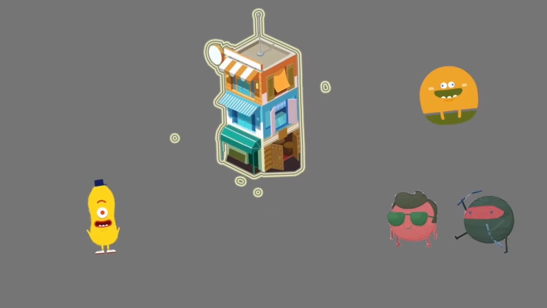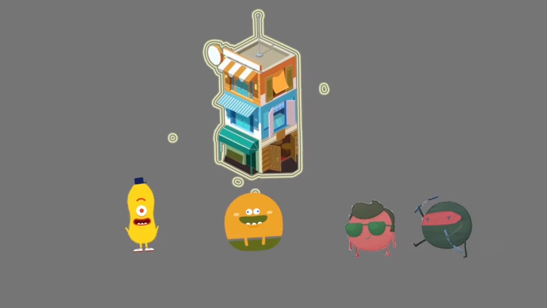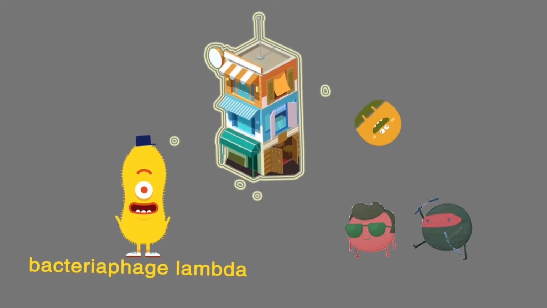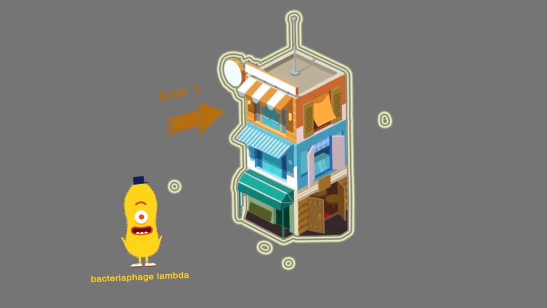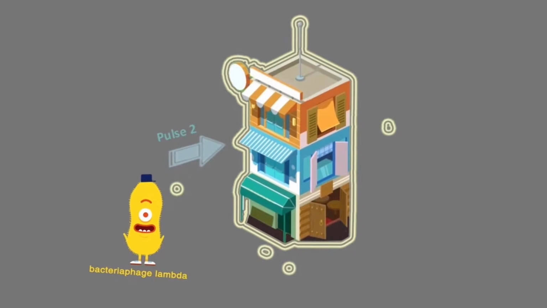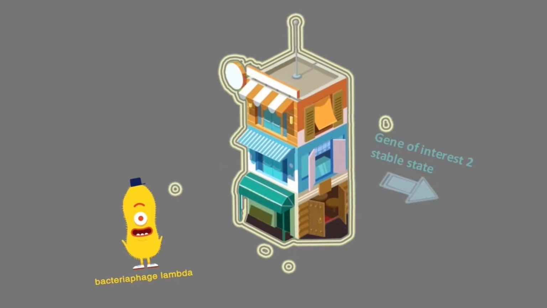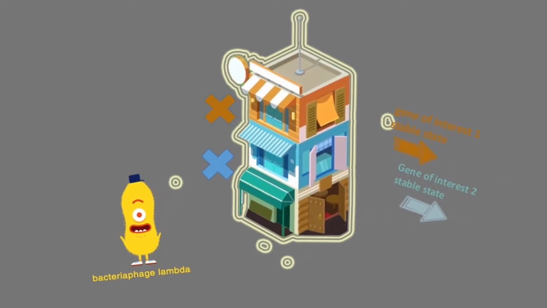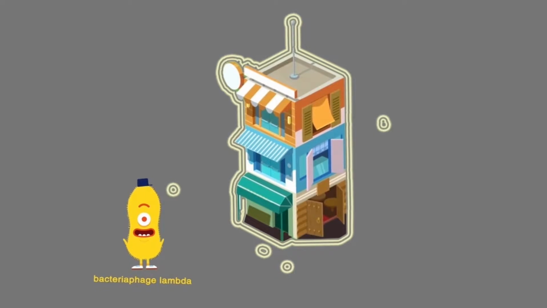In order to correspond to different modes of input and output, we provide two versions: tri-stable and bistable expression formats. The tri-stable circuit is redesigned from bacteriophage lambda. Different combinations of input signal can lead to different results. When pulse 1 occurs, we get our first output, gene of interest 1 stable state. When pulse 2 occurs, the stable state of output 1 will soon be interrupted. Gene of interest 2 will show up gradually and reach a stable state. When there is no signal, both genes of interest will be expressed. In conclusion, this toolkit can switch among 3 stable states.